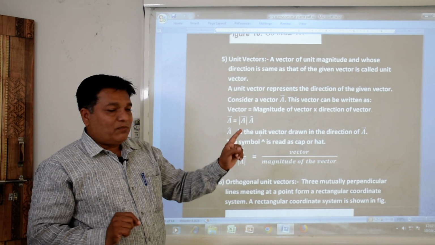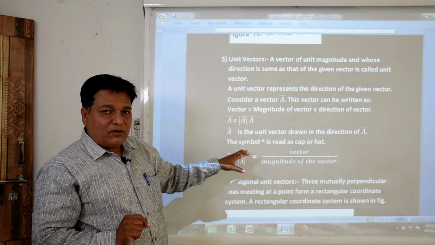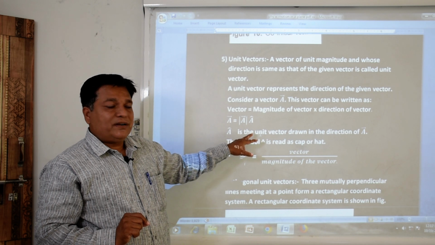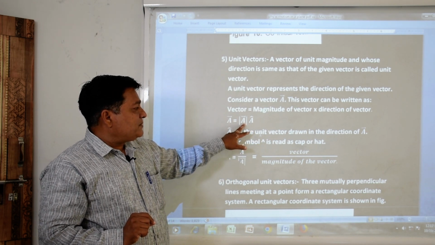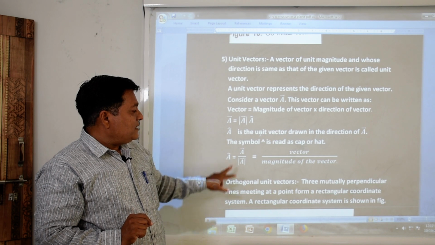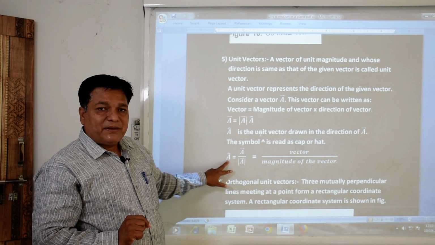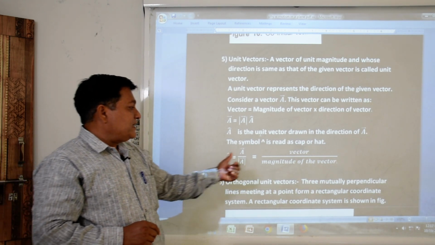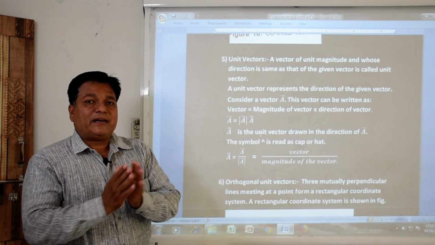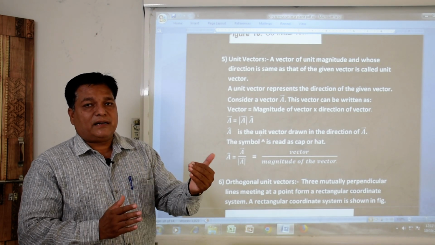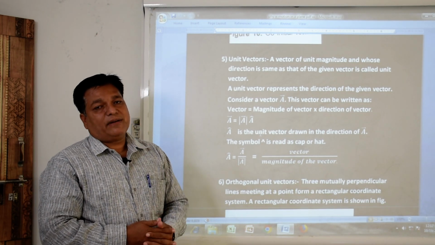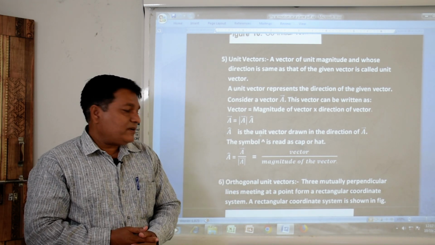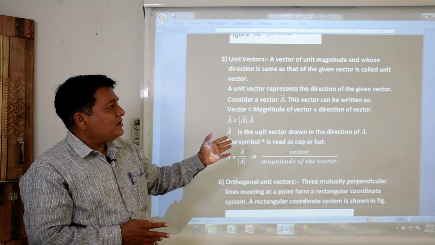What is the formula? We try to form the formula here. The given vector is equal to the magnitude of the vector into the unit vector. If we transpose the magnitude, we get the unit vector A cap equal to the given vector upon the magnitude of the vector. So the unit vector formula is A cap equals vector A upon mod of vector A. So, this is about the unit vector.